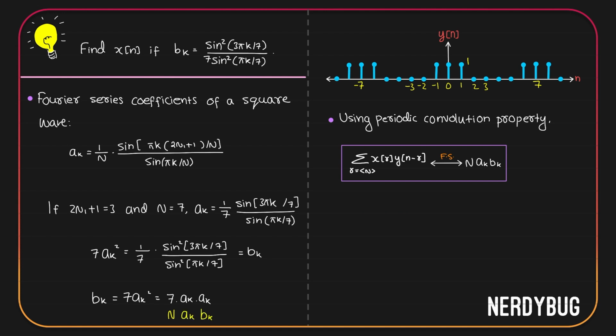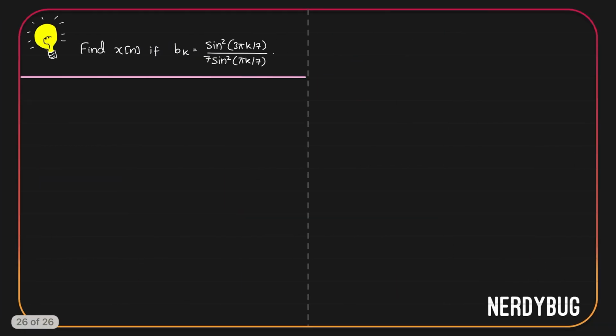which means we are taking the convolution of the signal corresponding to ak with itself. So we can conclude x of n is actually the periodic convolution of the square wave y of n by itself. So to find x of n, all we have to do is find the periodic convolution of y of n by itself. Let us do that.